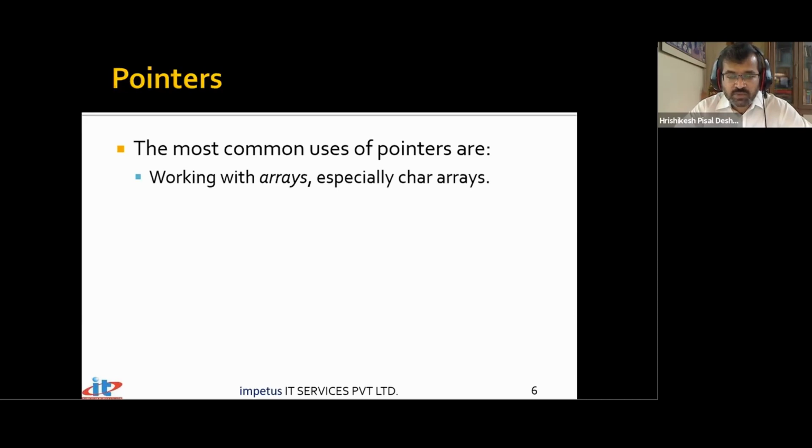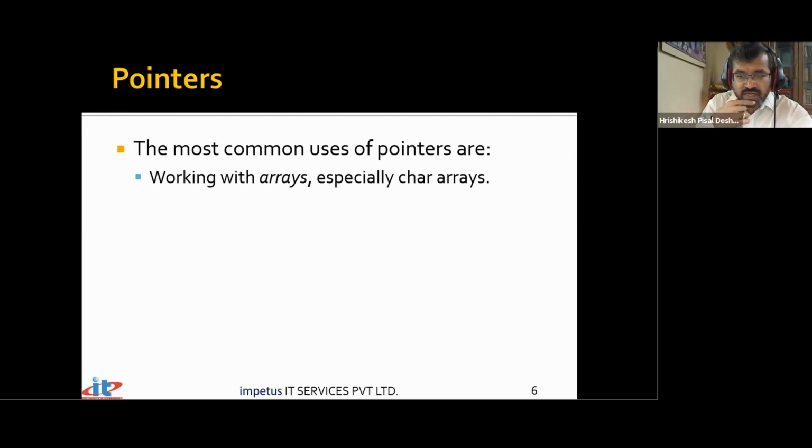But that does not happen in C and C++, because the array name also refers to an address. So when you pass arrays from one function to another, what we at the most require to receive that array is just a single pointer, and that can receive however big an array that you pass. You may pass an array of 1,000 characters, and that function, if it wants to receive it, needs one pointer variable. It can be 4 bytes or 8 bytes depending on the machine architecture, and that can receive the address of the array.